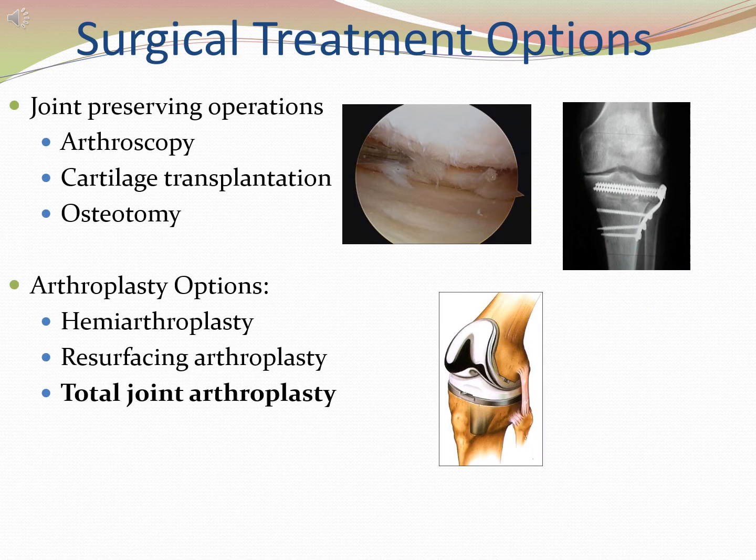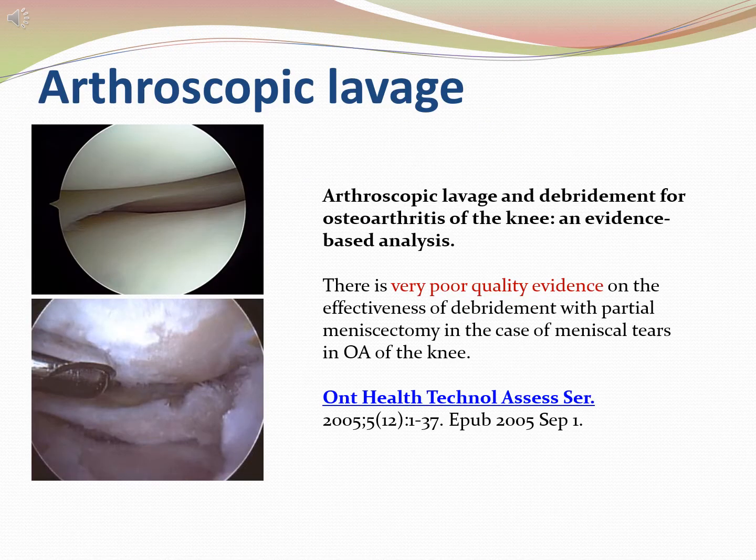Coming to the surgical treatment options, there are two types of options. One is joint preserving operations, the other is arthroplasty options. In joint preserving options: arthroscopy, cartilage transplantation, osteotomy. In arthroplasty, you can do a partial knee replacement or a complete knee replacement. Arthroscopic lavage and debridement for osteoarthritis of the knee.